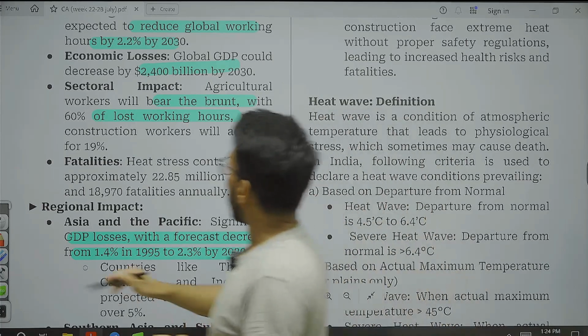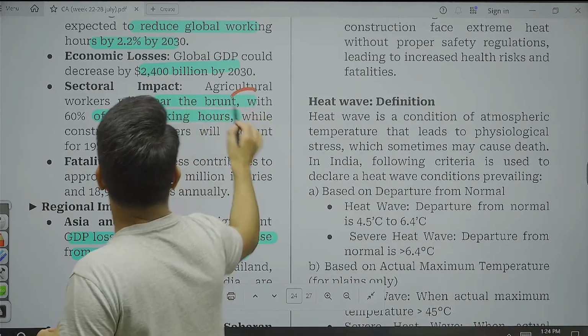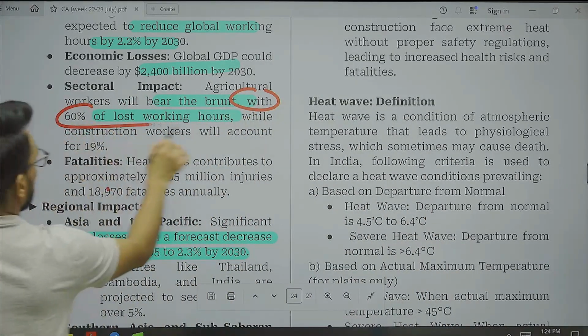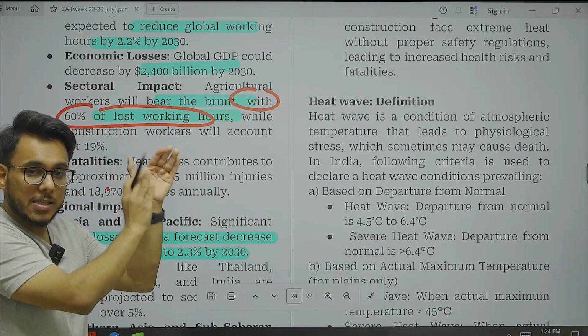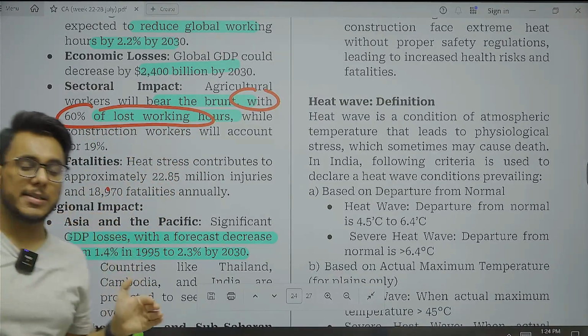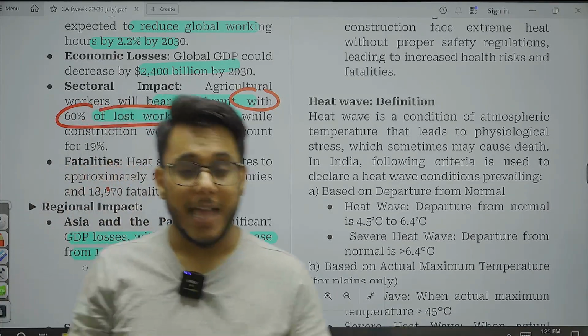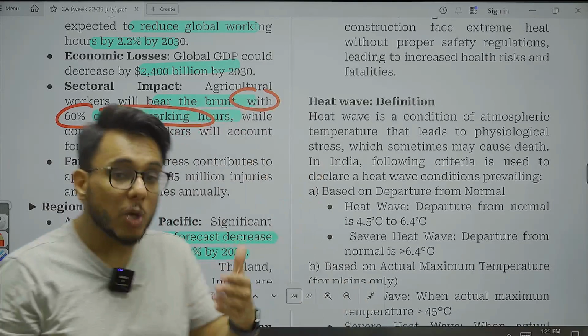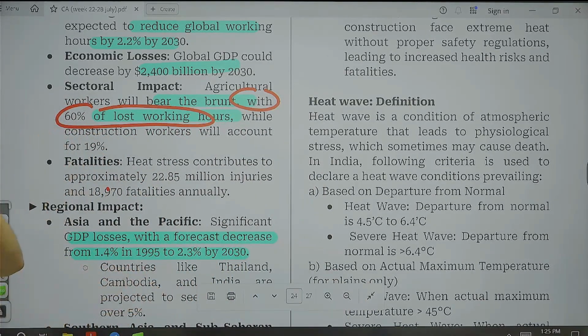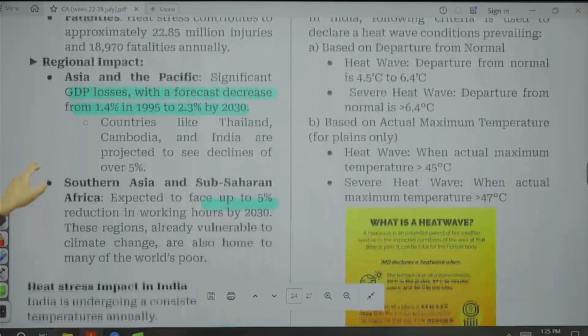Next, agriculture workers will bear the maximum brunt. 60% of the lost working hours will be from the agriculture sector. When we talk about India, still today a large section of Indian society is involved in agriculture and related activities, so a huge loss will be there for India. Then regional impact.